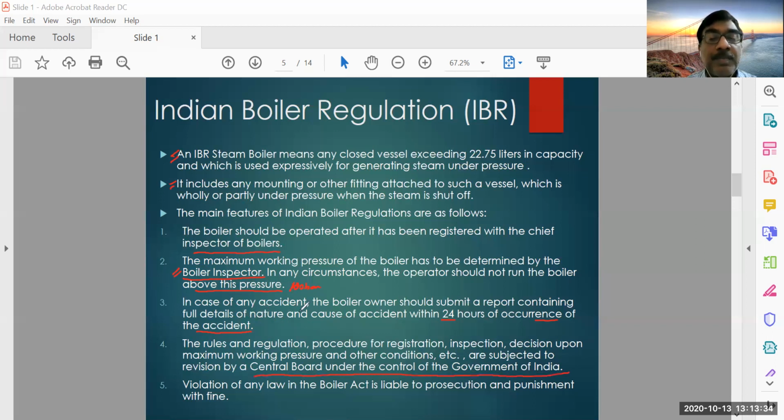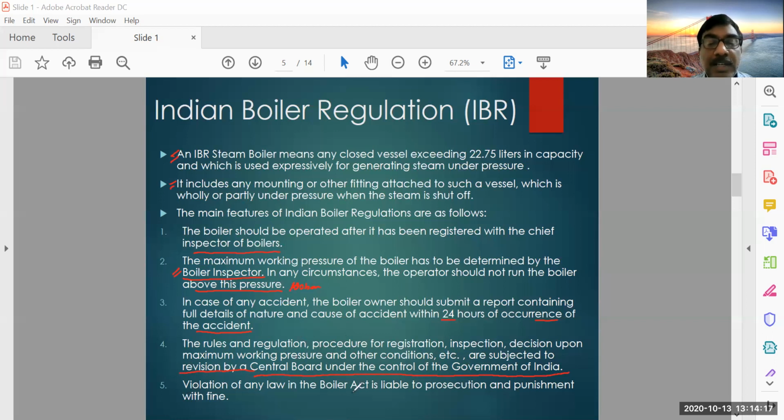As the boiler is used for so many days or months or years, the parts will be deteriorated. There will be some problem with the boiler, so new problems may be coming. So periodically these things will be inspected by the concerned authorities, and the maximum working pressure and other conditions, etc., are subjected to revision. After seeing the condition, they will revise the different operating parameters and procedure and all those things.